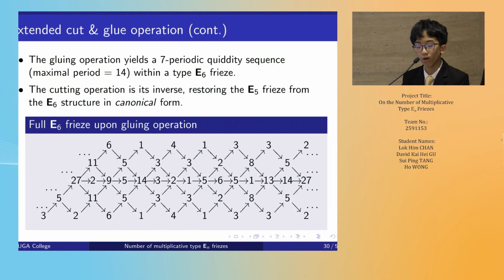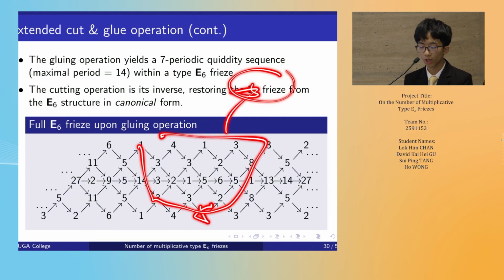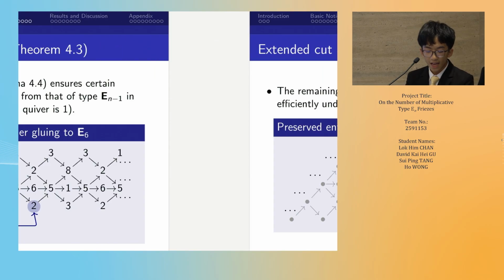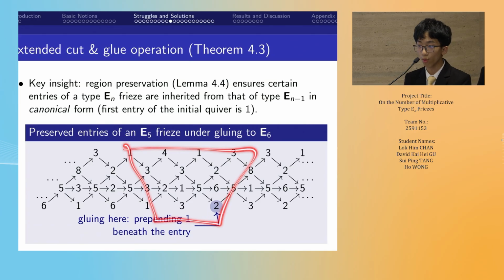We can yield a 7-periodic QUD sequence within a type E6 frieze. The cutting operation will be its inverse, which, by removing the 1, restores the original structure of type E5, as shown from this original example.